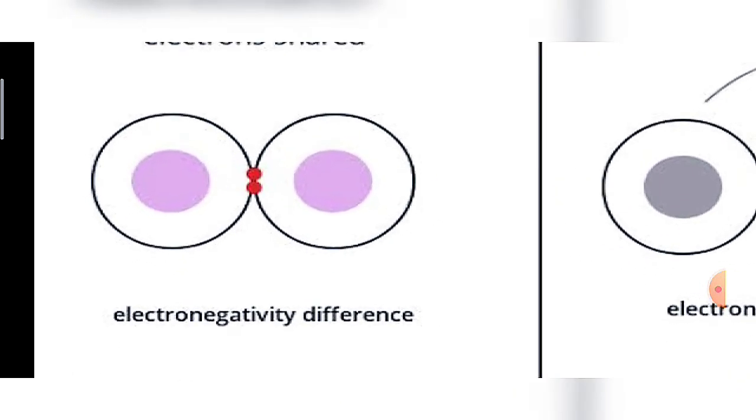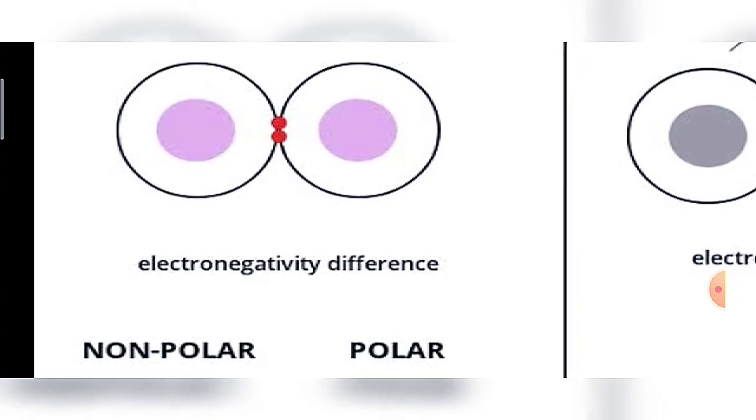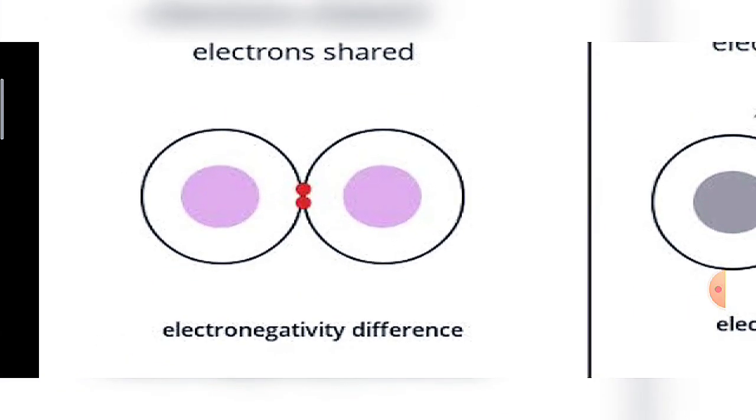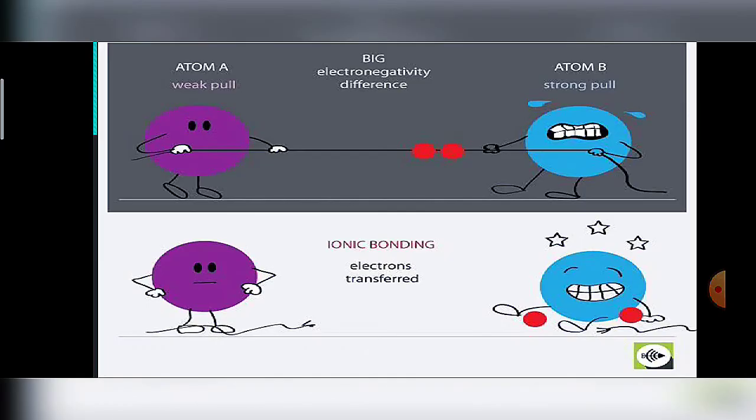And what is electronegativity? Electronegativity is the ability of an atom to attract a shared pair of electrons. For example, the elements with more electronegativity will attract the shared pair of electrons towards themselves with more force. That's why they are more electronegative. And the elements which attract the shared pair of electrons less strongly and with less force are called weakly electronegative elements.